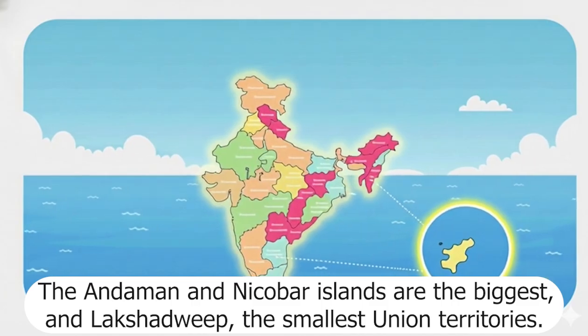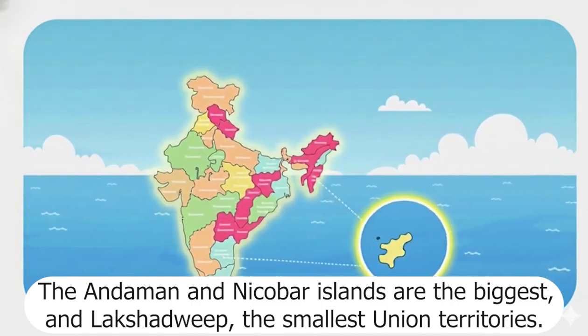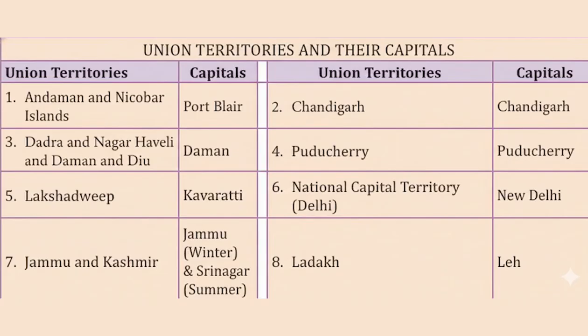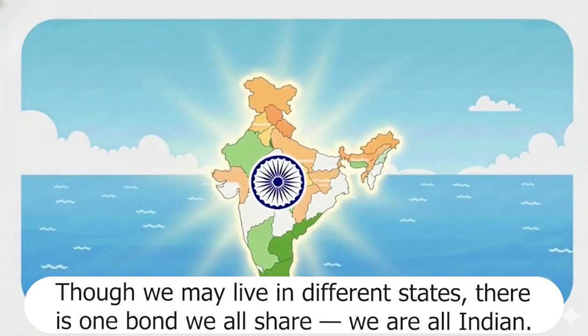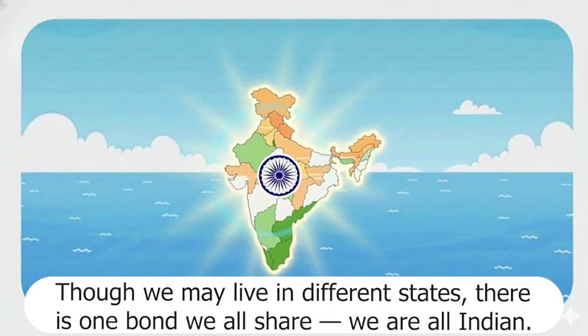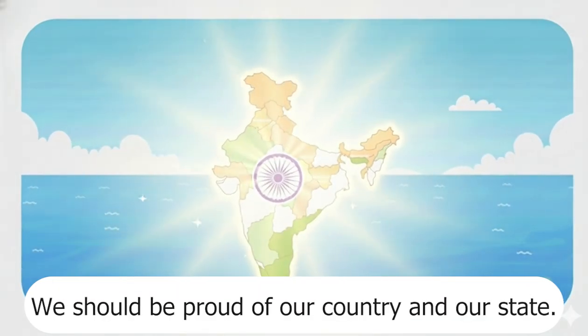The Andaman and Nicobar Islands are the biggest, and Lakshadweep the smallest union territories. Union territories and their capitals. States and their capitals. Though we may live in different states, there is one bond we all share. We are all Indian. We should be proud of our country and our state.